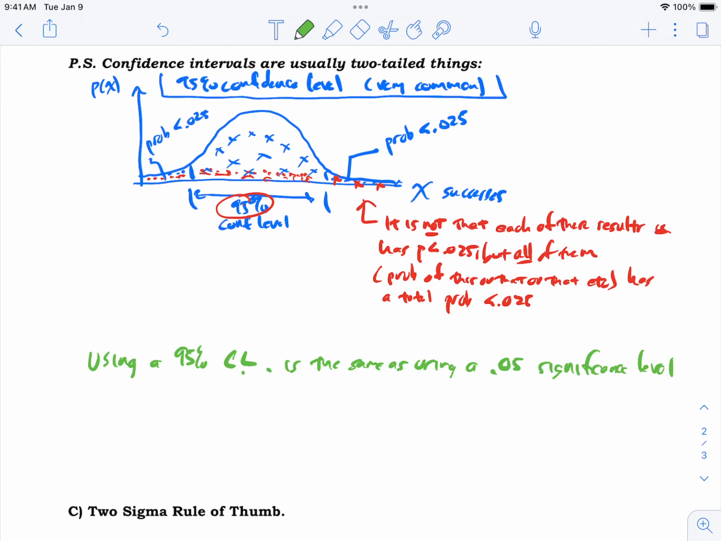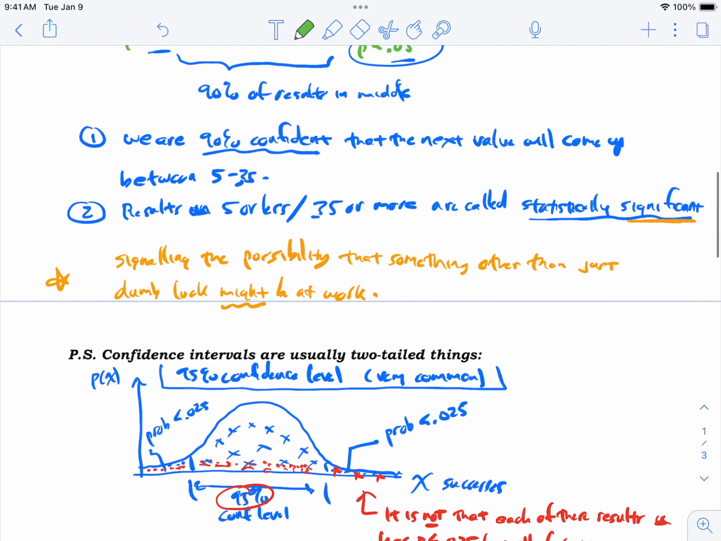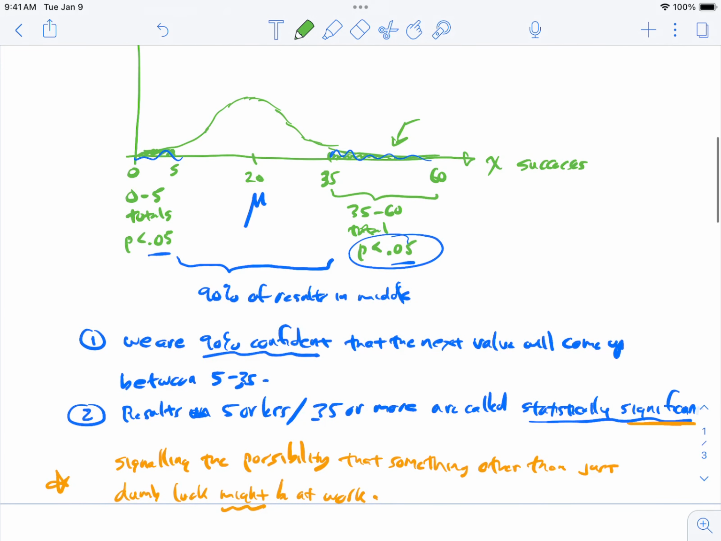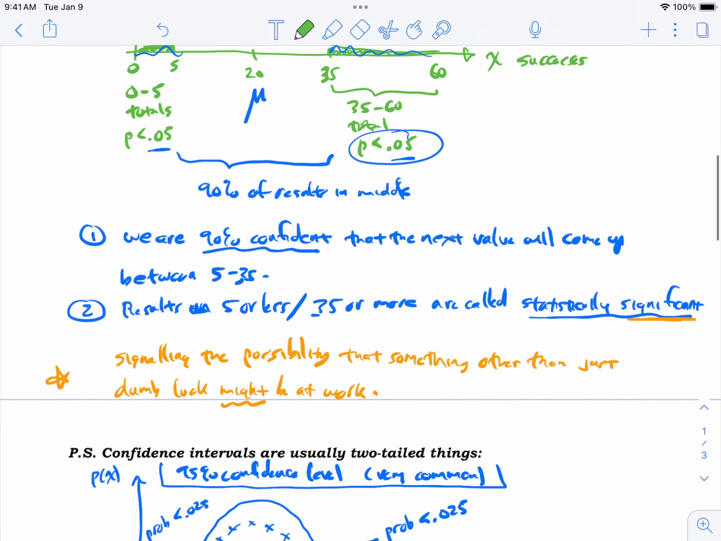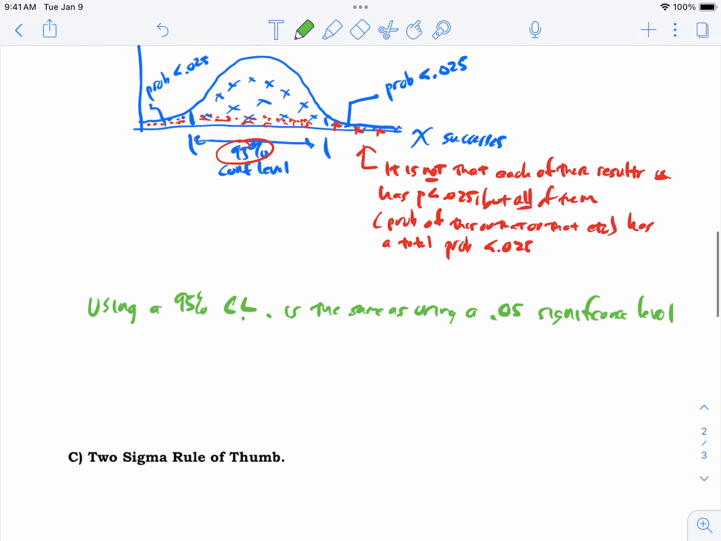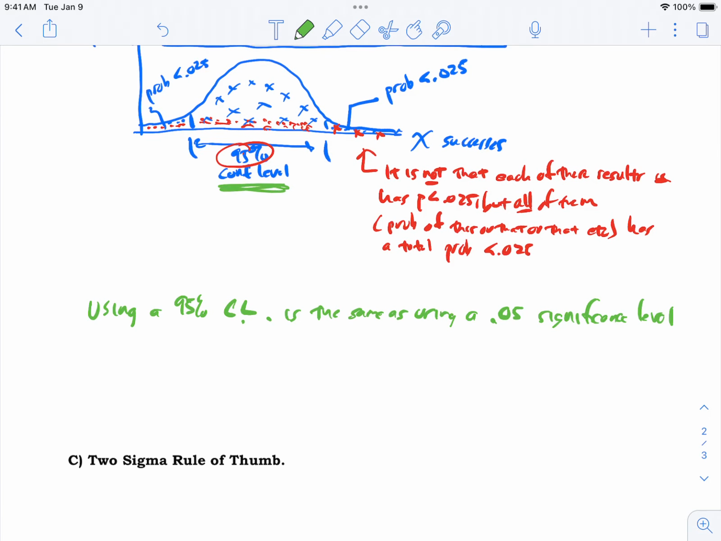Boy, am I throwing the words around today, right? Well, let's just refer to page 1. We were confident about the stuff in the middle, and if it was out here, we said it was significant, right? We're confident that we're going to get a result in the middle, and if it's on the end, it's statistically significant. So if we use a confidence level of 95%, it means 95% of the data is in the middle here. And if we use a 0.05 significance level, it means we're looking for 5% total on either wing. Total. 2.5% on each wing.